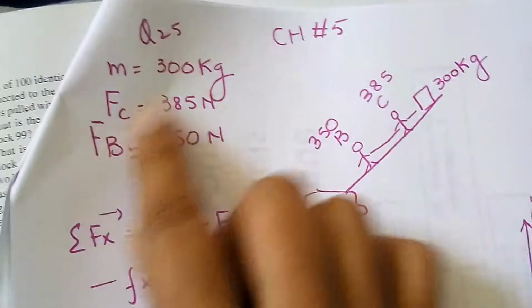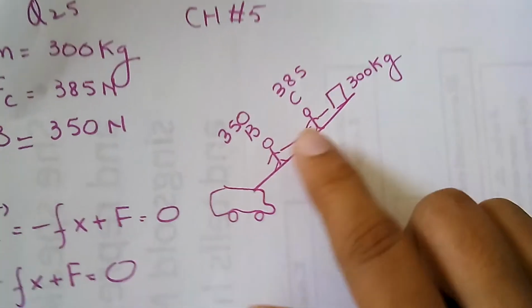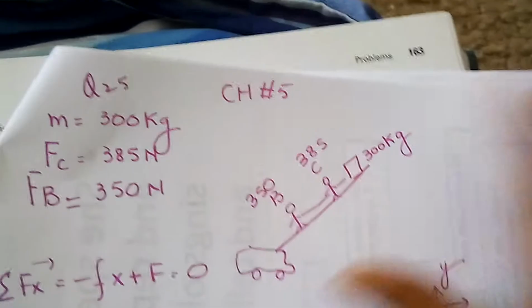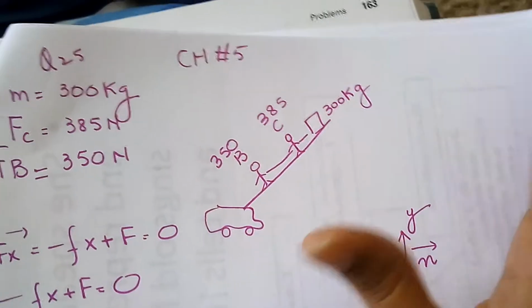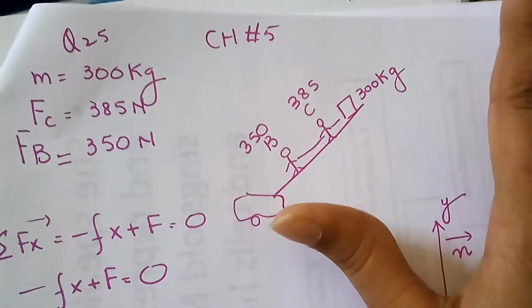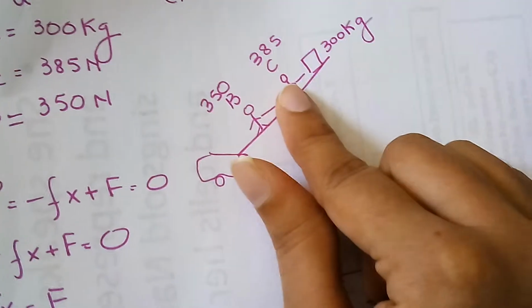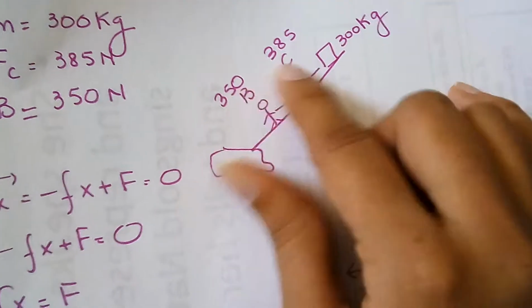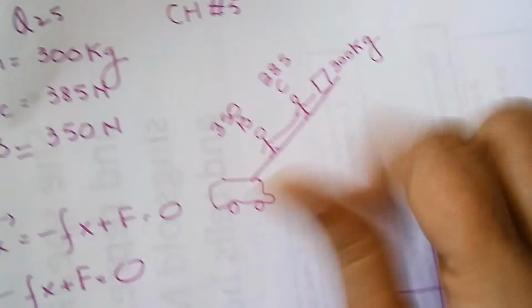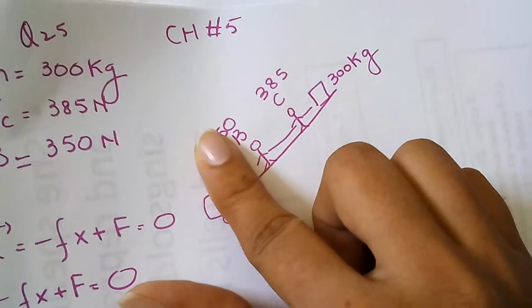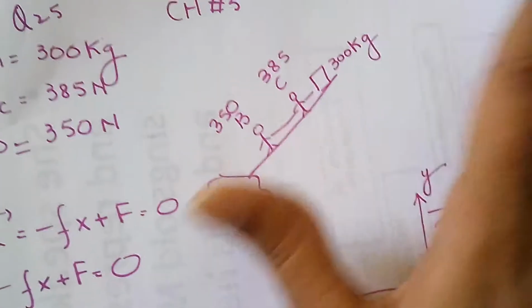What we can do: we have the mass, the force of Cyclady, and the force of Booney. Here I drew two people, whatever you prefer to call them. Here's your mass, this is the safe, 300 kilogram. Cyclady pushes it from the rear, and Booney pulls from the front with a force of 350 Newton.